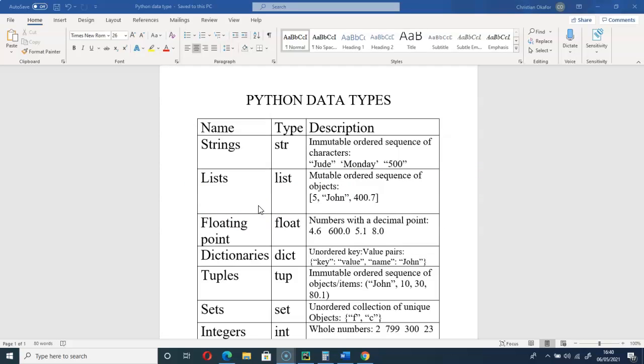In our subsequent videos, I'm going to show you how to manipulate them. After this video comes a video on variables, another Python concept, where I will show you how to create a variable and how to assign values to a variable.